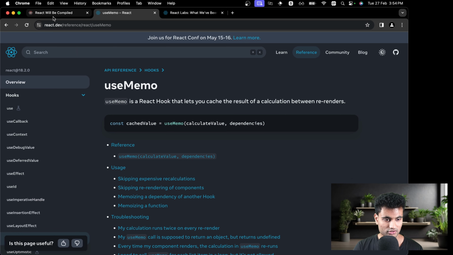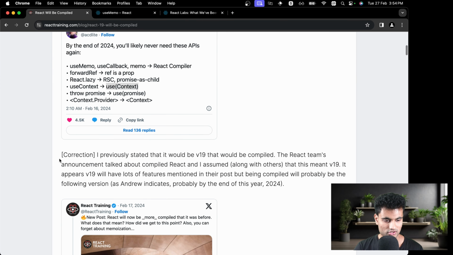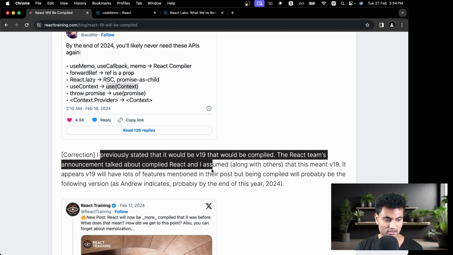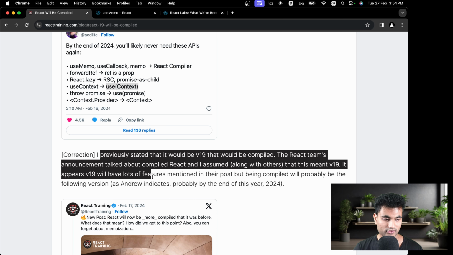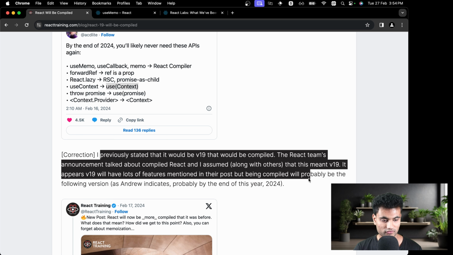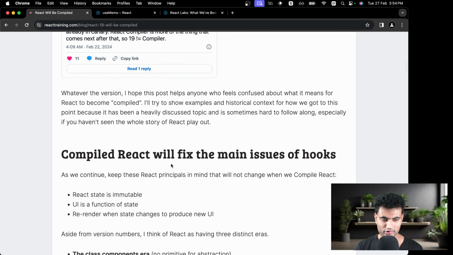But anyways, let's go ahead. So the author has made a correction. I previously stated that it would be v19 that would be compiled. The React team announced the compiled React, and I assumed along with others that this meant v19. It appears that v19 will have lots of features mentioned in the post, but the compiled will probably be the following version. So yeah, it was a good disclaimer.